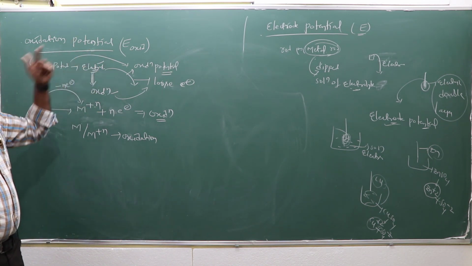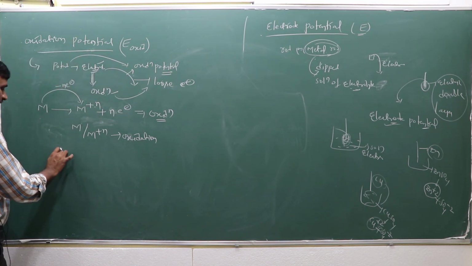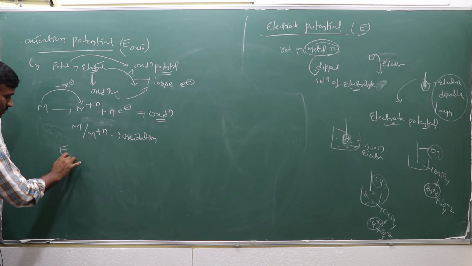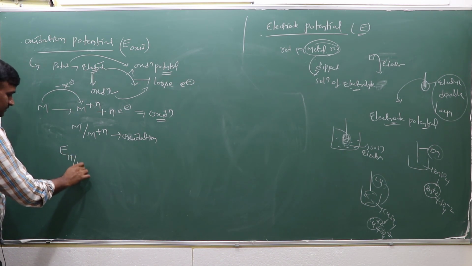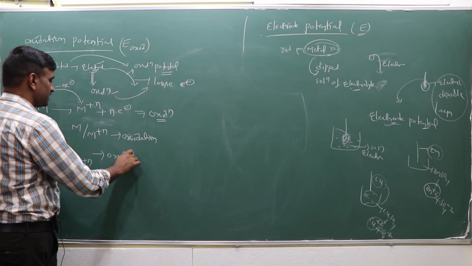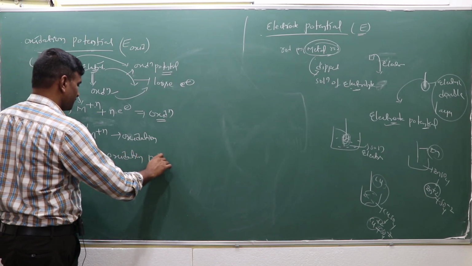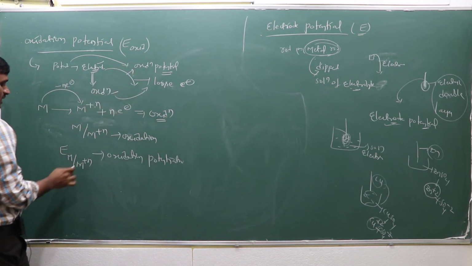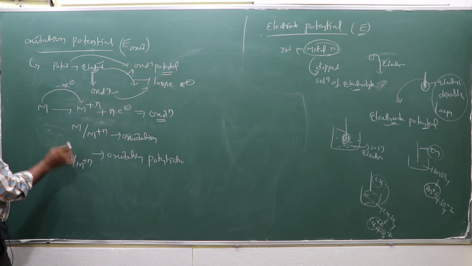Now, which one is the oxidation potential? The oxidation potential is the electrode potential during the oxidation process, where M goes to M plus N. This is considered the oxidation potential, E oxidation, for M going to M plus N.